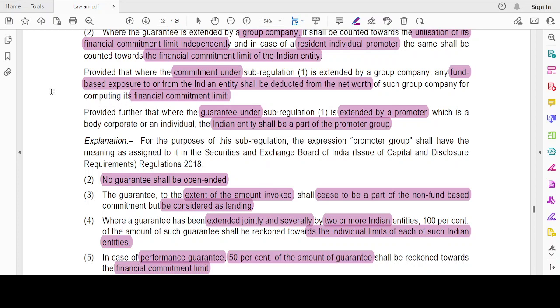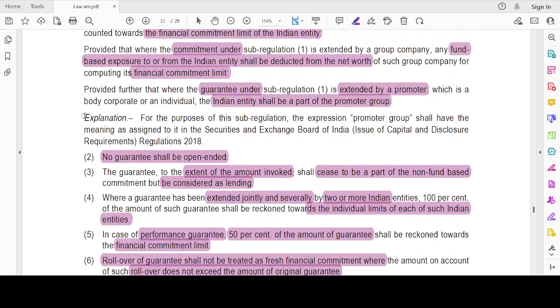For example, I can give maximum, the financial commitment limit could be 100 crores. Okay, I have already given 60 crores fund based facility, so only additional 40 percent can be given as a guarantee. 40 crores can be given as a guarantee. Anything beyond that I cannot give a guarantee. That is the limit. Okay, then provided further that where the guarantee under sub-regulation 1 is extended by the promoter, which is a body corporate or an individual, it shall be a part of that promoter group.